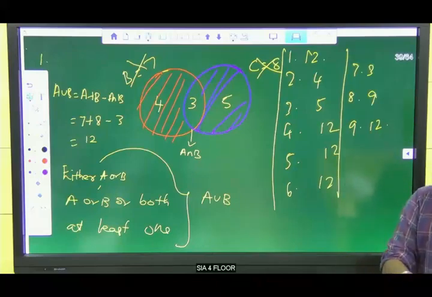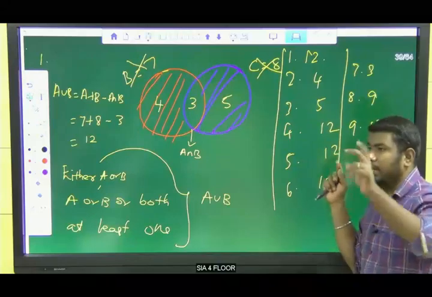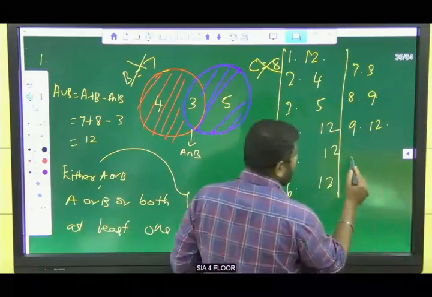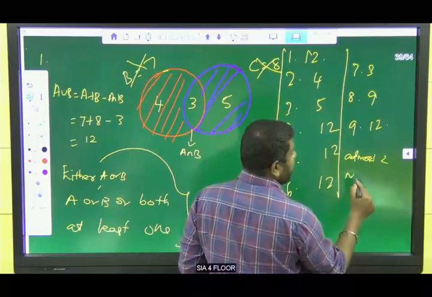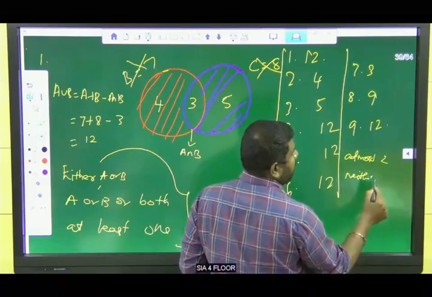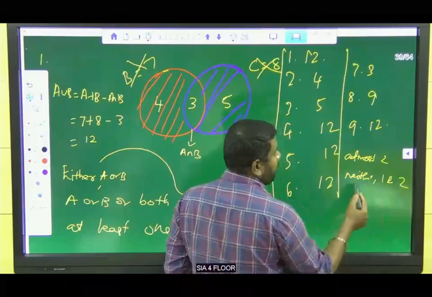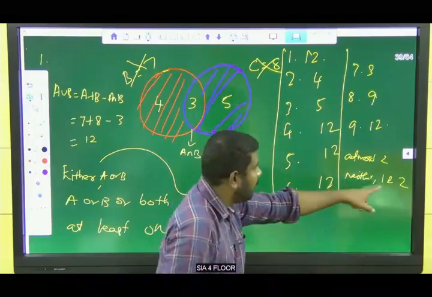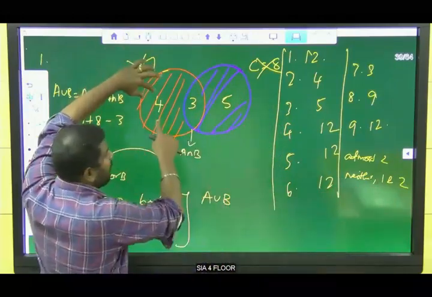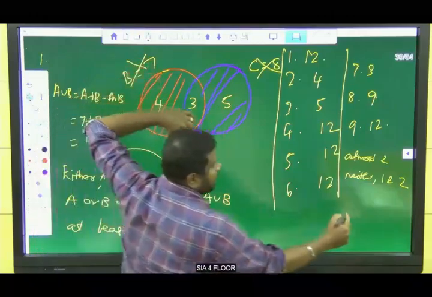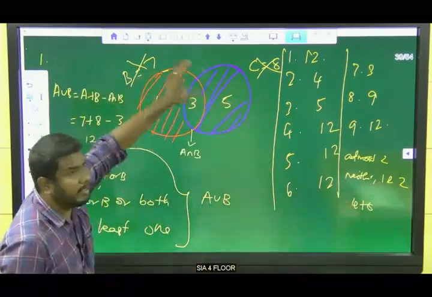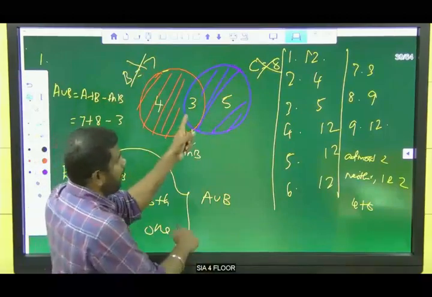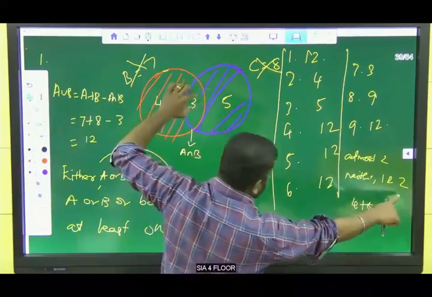Guys, yes, the ninth one is nothing but, what is the ninth one? At most 2. I already told you, at most 2 means, what is at most 2? Neither. Here we don't have neither, but we know how many people are playing only one game: 4 plus 5, at least one game. So how many people are playing both games? 3.